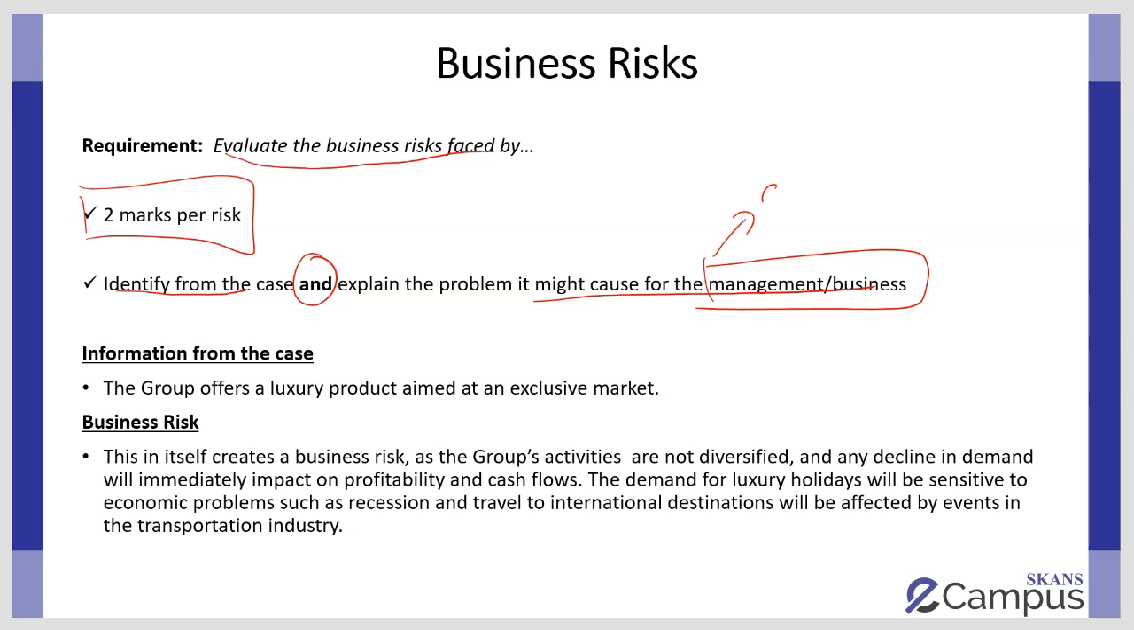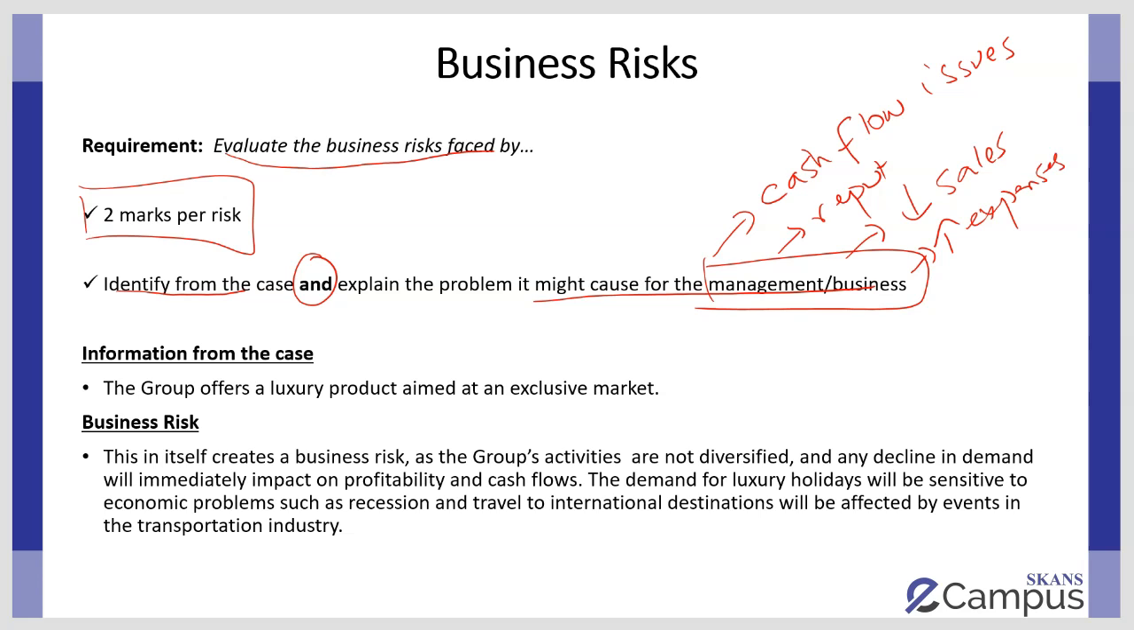So for example, the problem could be that this is going to lead to cash flow difficulties. It could be it's going to have a negative impact on my reputation. It could be that it's going to decrease my revenue in the future. It could be that it could increase my expenses in the future. So you need to conclude by giving the exact problem or a rough idea of a problem that this could cause in the future.